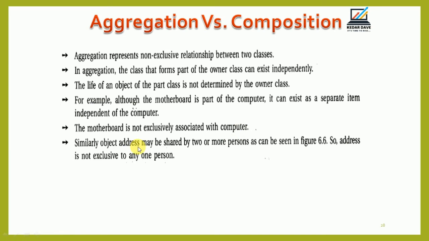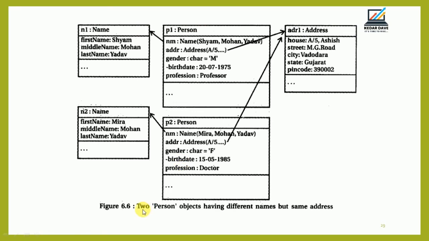Similarly, the object address may be shared by two or more persons, as can be seen. So the address is not exclusive to any one person. Here the two person objects have different names but the same address. Either the two persons are brother and sister. So person 1 and person 2 have different names but the address is the same.